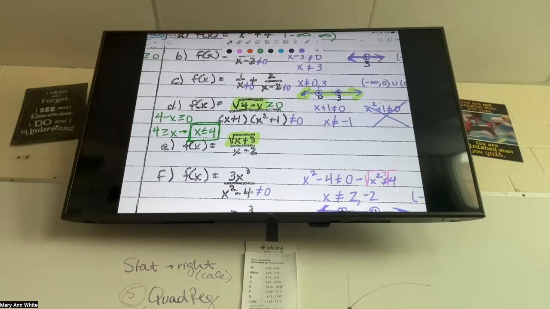Now in this problem, I have two issues. I've got two things to watch out for. Not just x can't be these two numbers. I have x can't be -1 and x must be less than or equal to 4. Okay, so I'm gonna graph both of those.